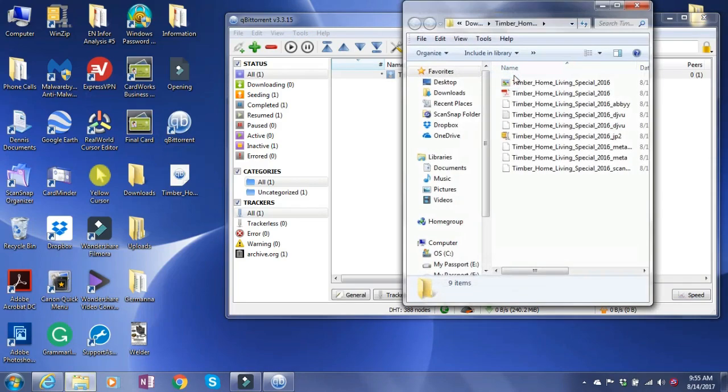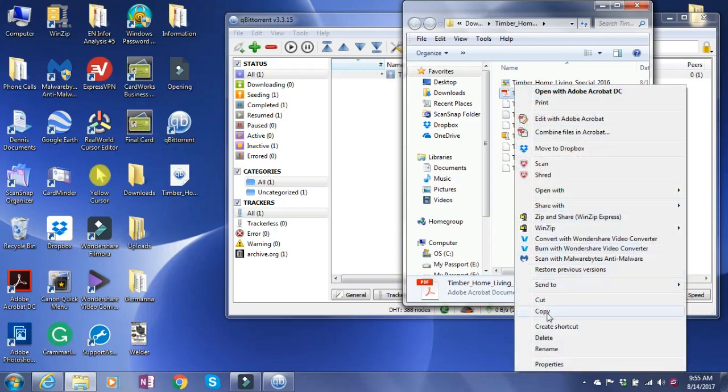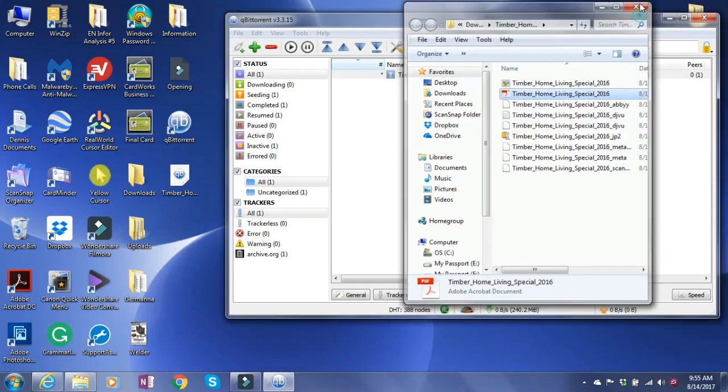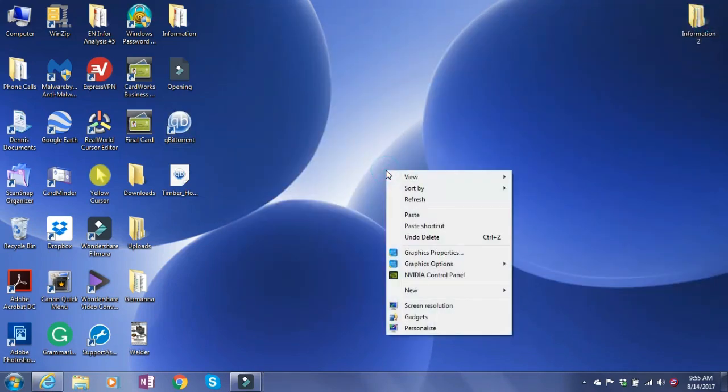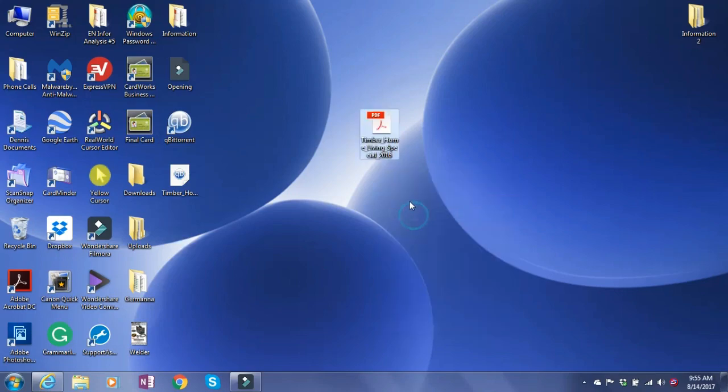So I'm going to double click on that, and now you can see right here is the PDF file. So I'm going to highlight that, right click, copy it, and then I'm just going to close these off. Then I'm going to right click, and I'm going to paste it onto my desktop.